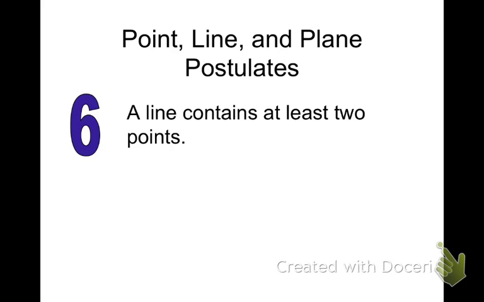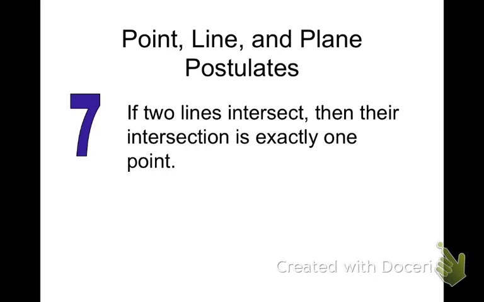Alright, so that one's not too crazy. Number 7, if 2 lines intersect. So let's make 2 lines intersect. Let's have line J and line K intersecting. So if 2 lines intersect, then their intersection is 1 point.